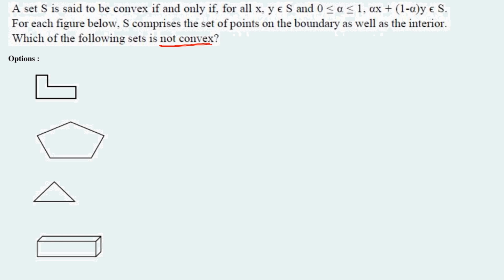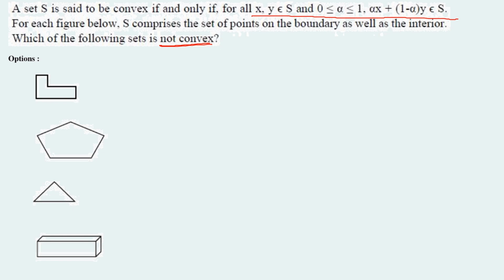For that, they have given one definition here, which physically states that if we consider 2 points on the boundaries of the geometry or within the geometry and try to connect it with a straight line, it should not cross the boundaries of the given geometry, or else the straight line should stay within the geometry, or at max it can be on boundaries of the geometry. It should not cross the boundaries of the given geometries. Now let's consider one by one here.